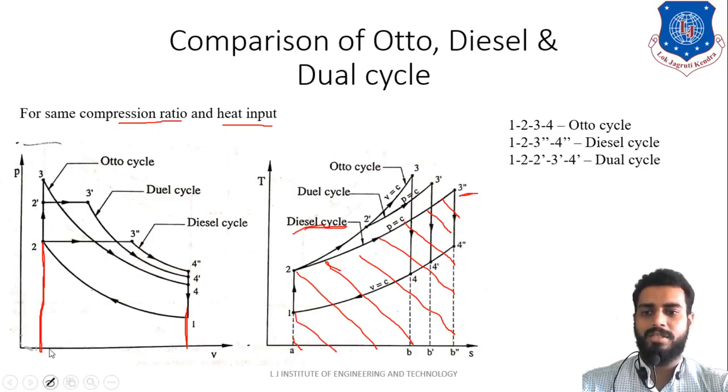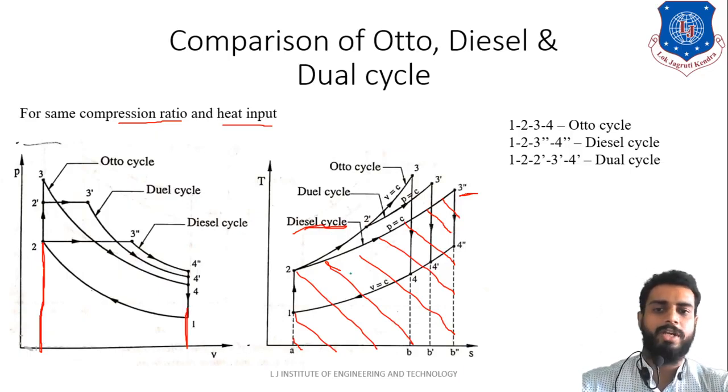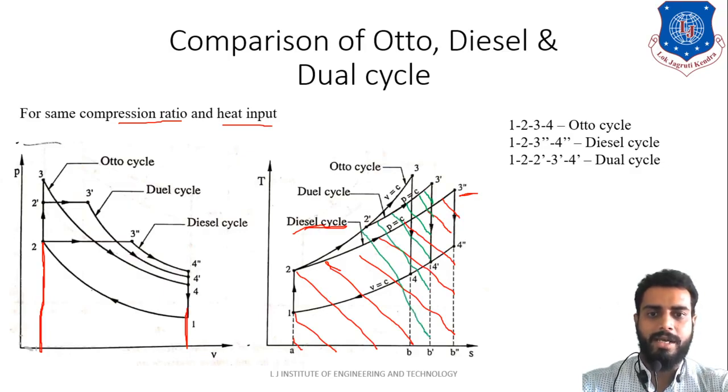Now just understand one thing. Heat added during the dual cycle is how much? So this much. I am highlighting it in green color. For the diesel cycle I have used red color, and for the dual cycle I have used green color. So this is the heat added during the dual cycle, the whole area under the curve of 2 dash and 3 dash.